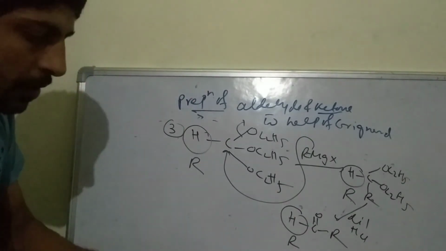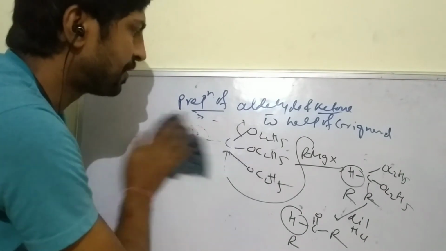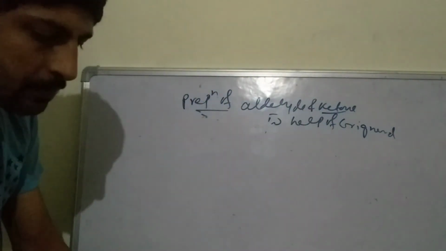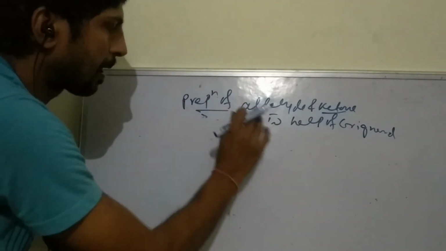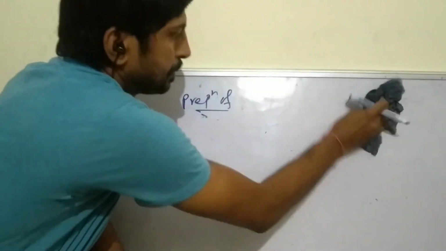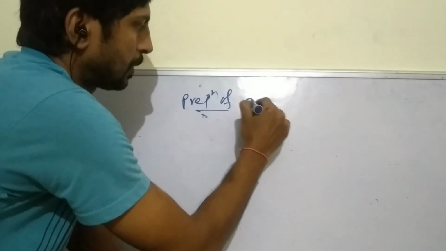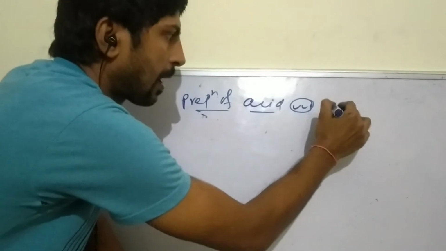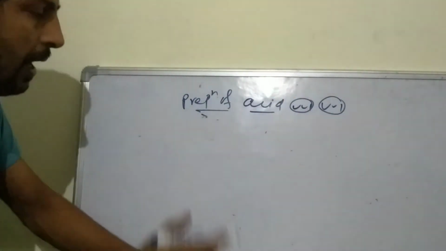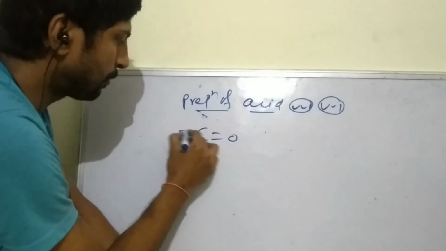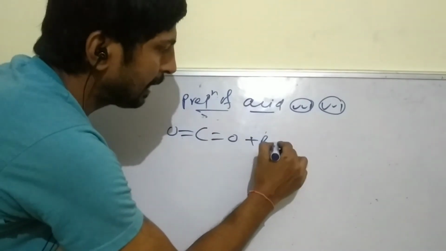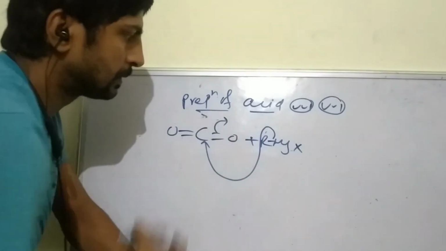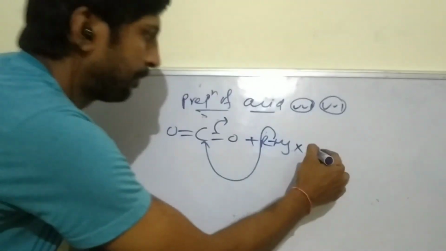Then preparation of acid. Very, very important. Now, carbon dioxide, RMgX, attack, open.